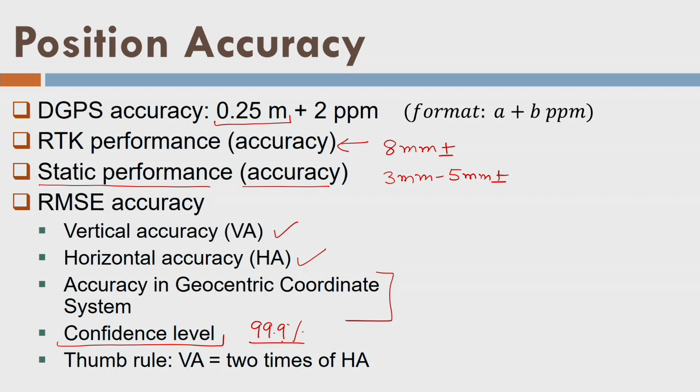Well, sometimes they specify the confidence level also, and some of these specifications say now 99.9, this kind of confidence level, which means if I draw, let us say there is a true position, I do not know. Now, if I take the position using a GPS machine, I may get this kind of position if I take multiple measurements.